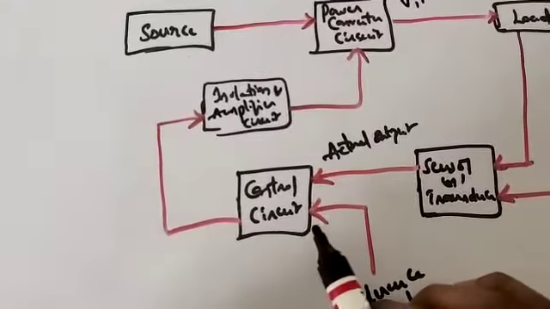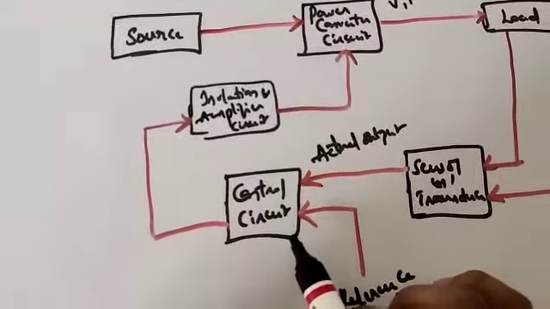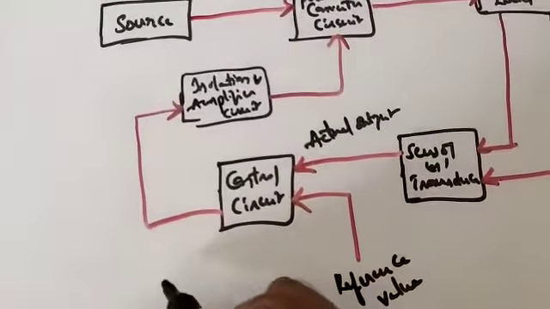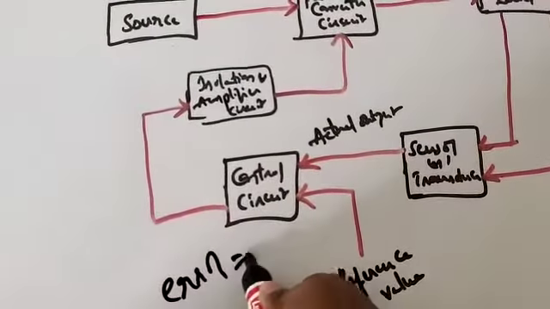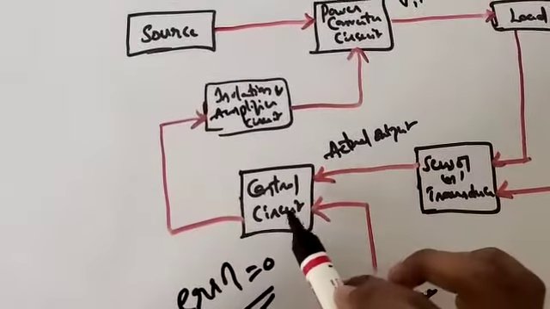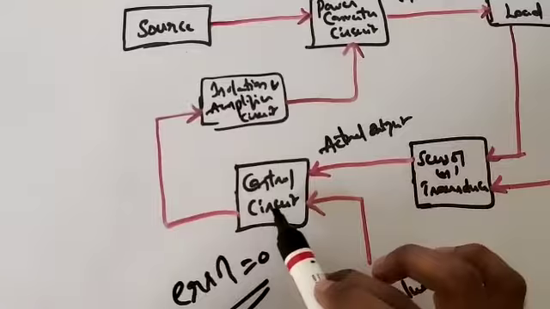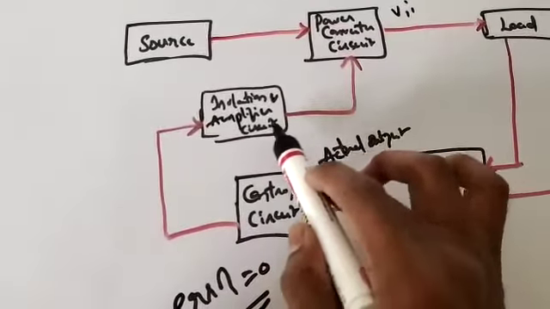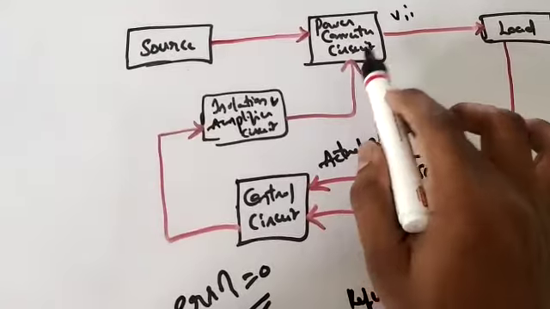So what is going to happen now? This control unit adjusts the voltage or current in order to make the error equal to 0. What is error? Error to be equal to 0, right? Then whatever output you get from this control circuit will be sent to the isolation and amplifier circuit, and finally to the power converter circuit.